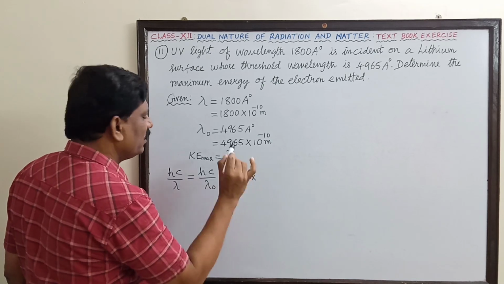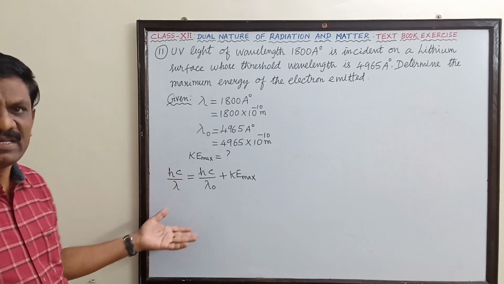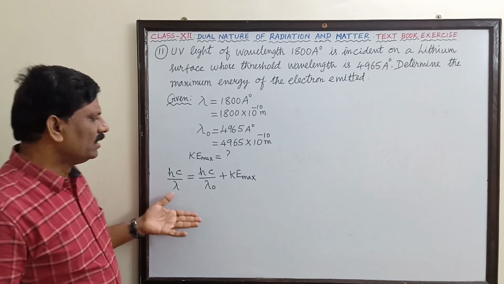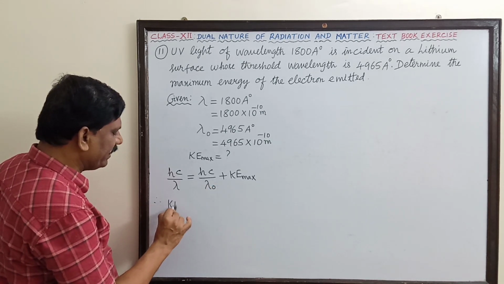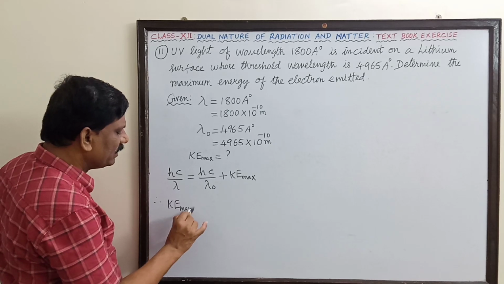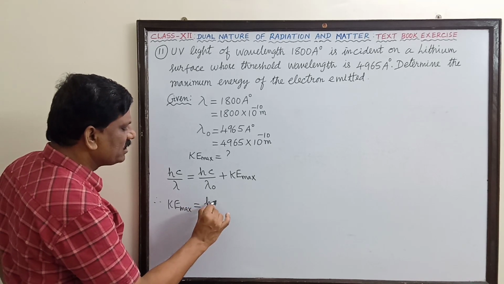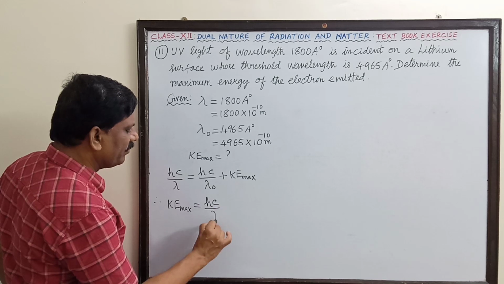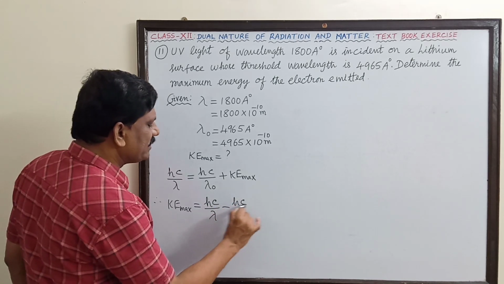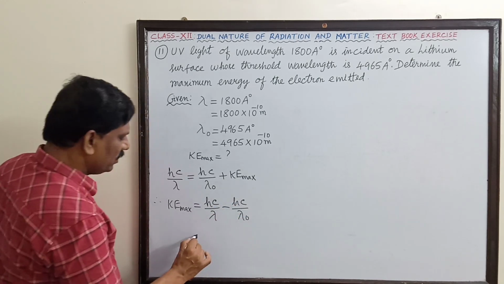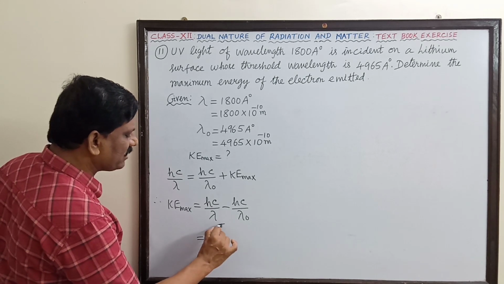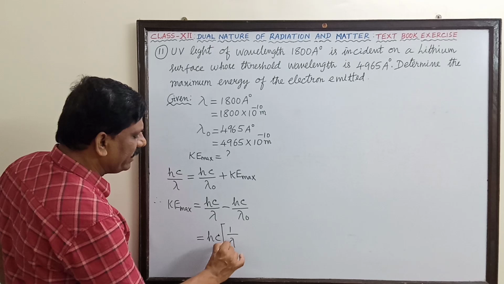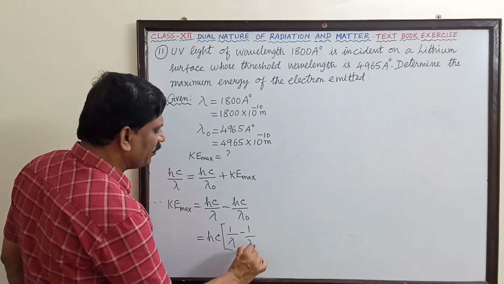This is another form of Einstein's photoelectric equation. We need to find the maximum kinetic energy. Therefore, maximum kinetic energy is equal to hc by lambda minus hc by lambda naught, which is h into c, the common factor, into 1 by lambda minus 1 by lambda naught.